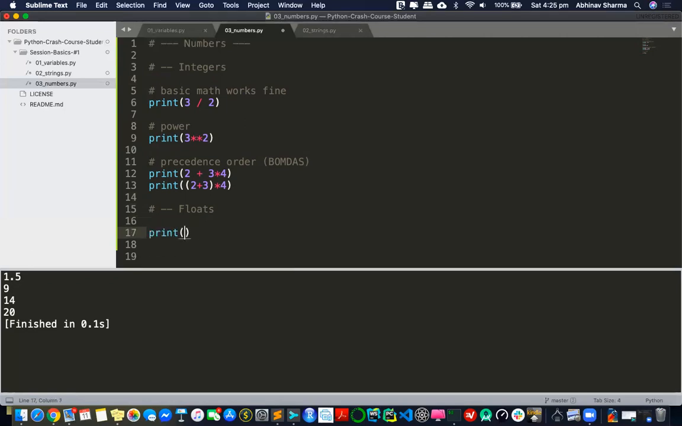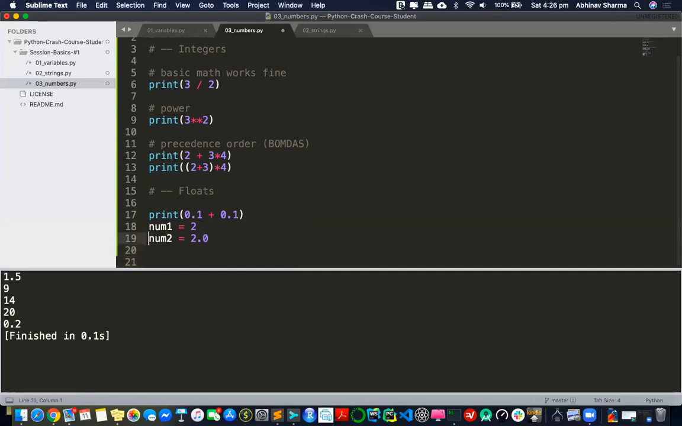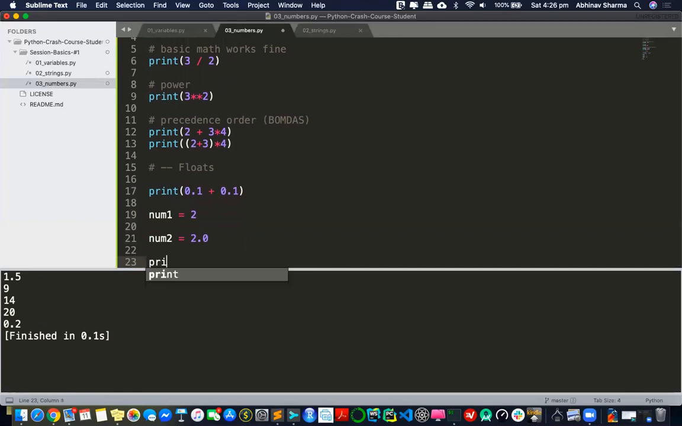Let's look at some float operations. Obviously, you can guess that this is going to work. These are just float operations, and I want to show you something specific. Let's call it num1, and let's call this num2, and this is 2.0, because we know a little bit about the type function now. You can imagine this is going to be an object. Everything is an object. That's the thing about Python.